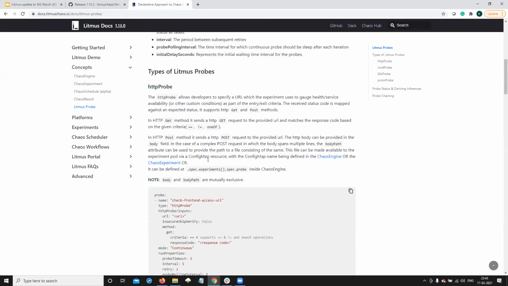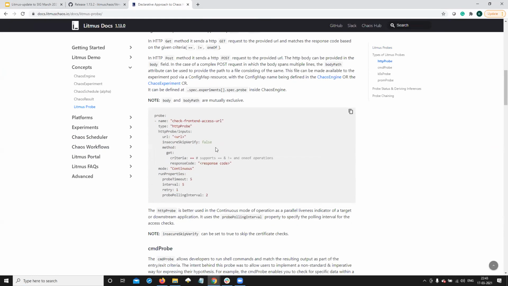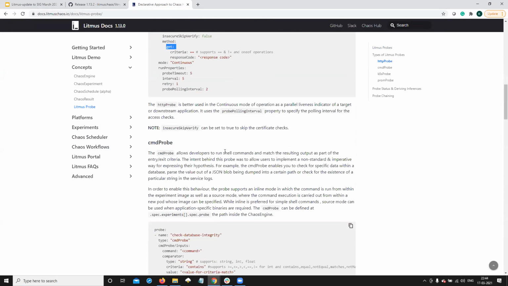and what are the differences or deviation from the steady state that you expect? You have different types of probes, HTTP probes to check the downstream service availability, or you can start running different kinds of queries. We started supporting POST. You can do GET as well as POST. And for POST requests, you can specify the body within the probe schema, or if it is complex, you can actually create a file, a config map out of it, and then mount it into the experiment.